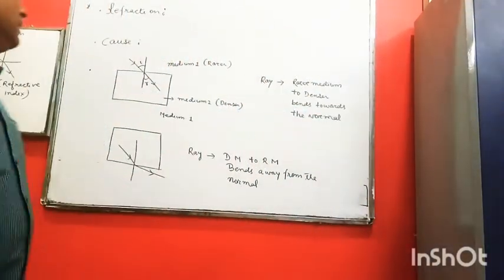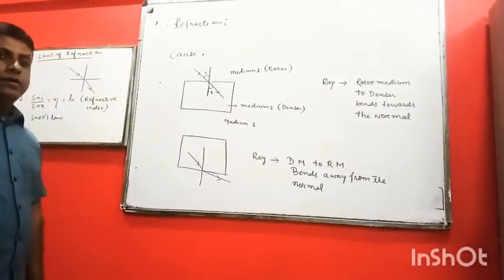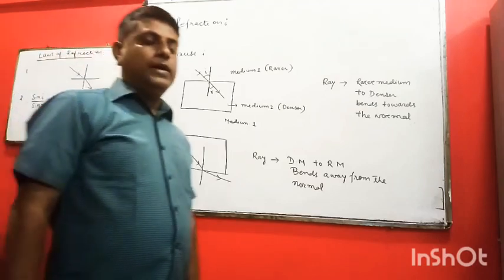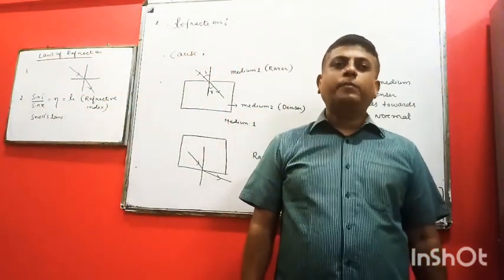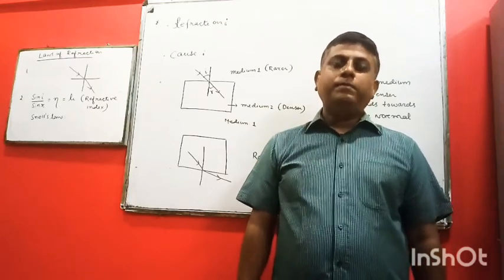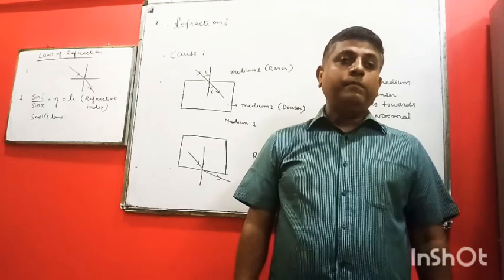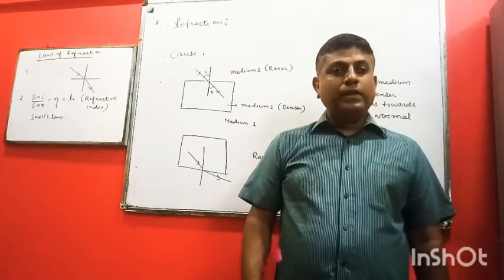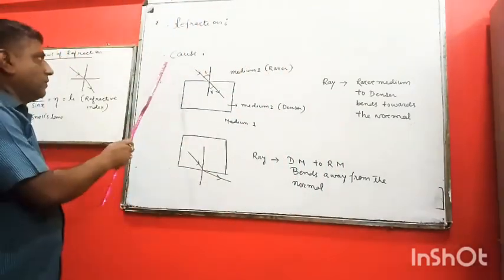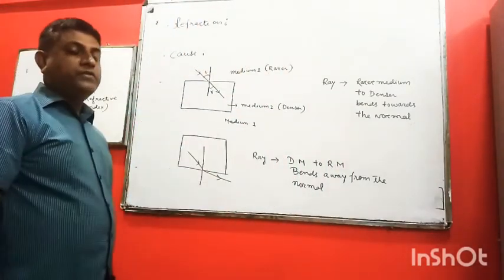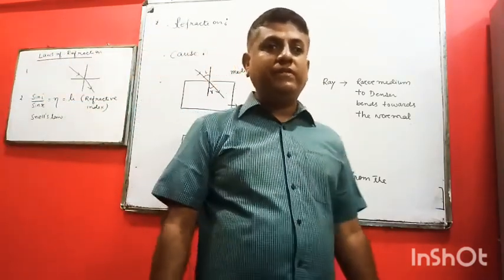We are going to start refraction. Refraction means bending of light rays while entering from one optical medium to another optical medium. Now, what is the reason for refraction, the cause of refraction? Because different media have different densities.